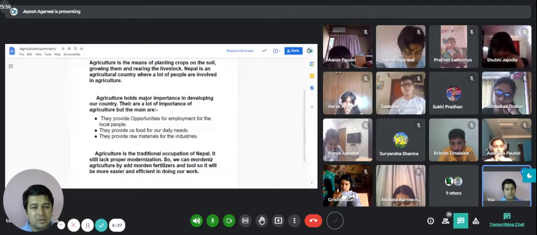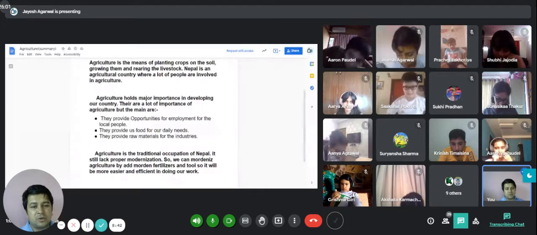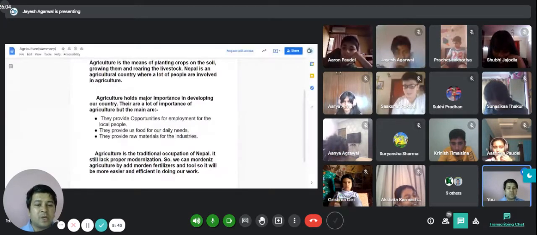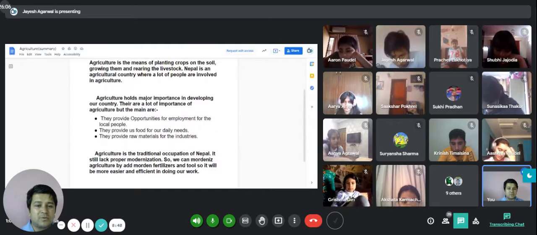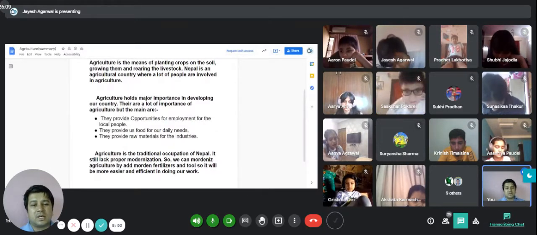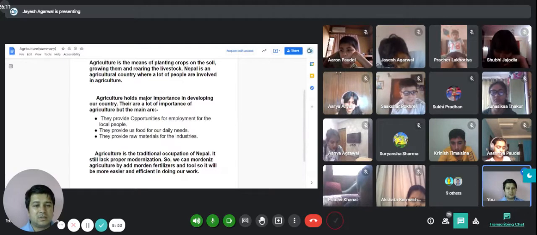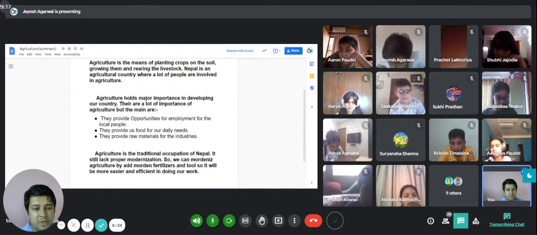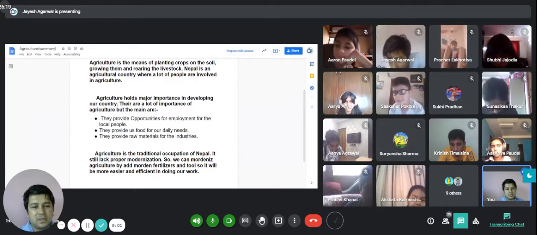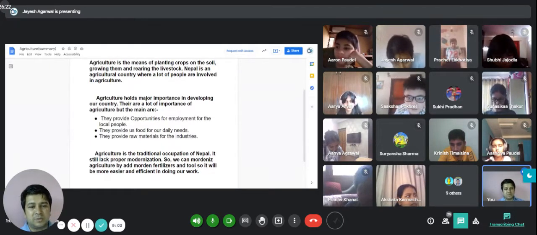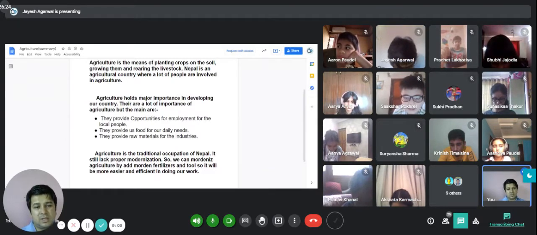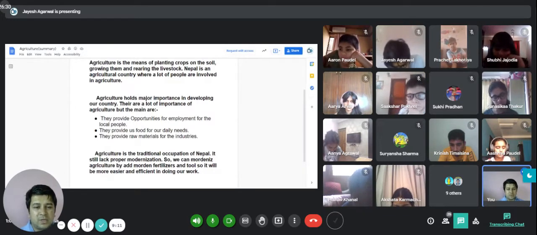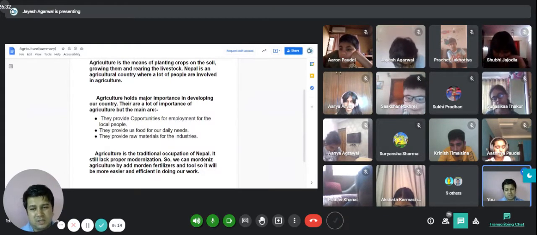If we have enough in our country, then we can sell it to other countries like India or Bangladesh. But right now we are importing from them, because some of the things are either not enough, or they come at a cheaper rate than what Nepali people have been able to produce. Sometimes whatever people produce is so expensive, and in the market there are products coming from India and Bangladesh at a cheaper rate, because they're using technology, and that makes it possible for them to get those products at a low rate and even sell them in Nepal.